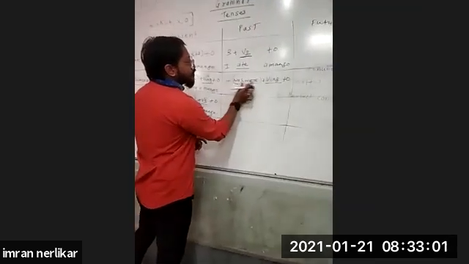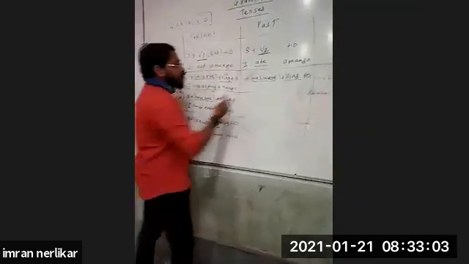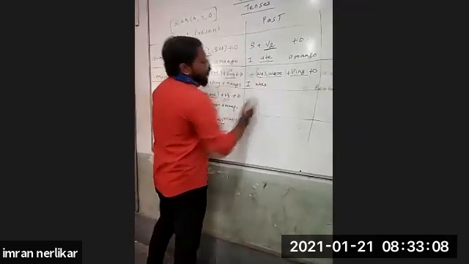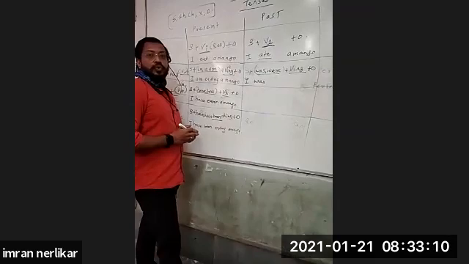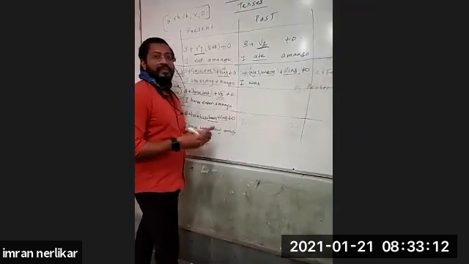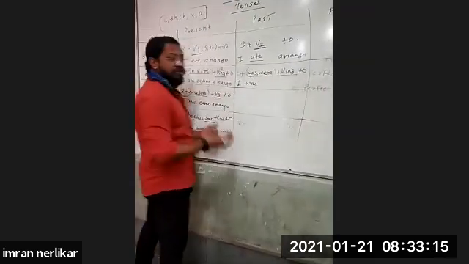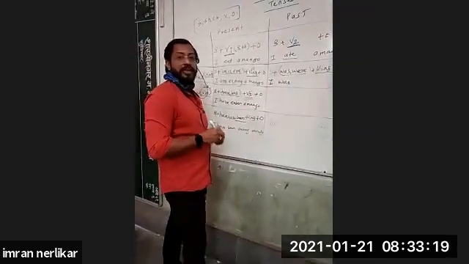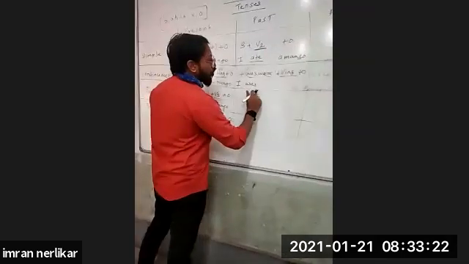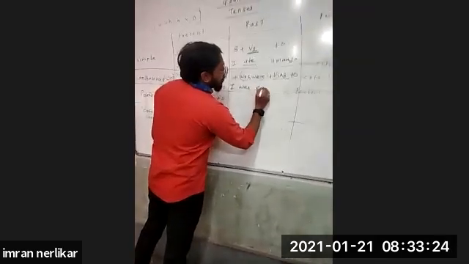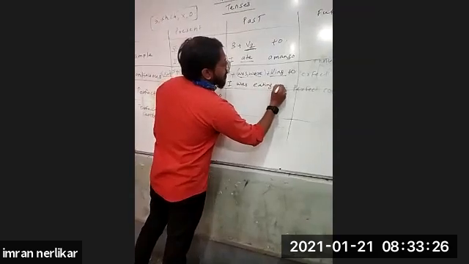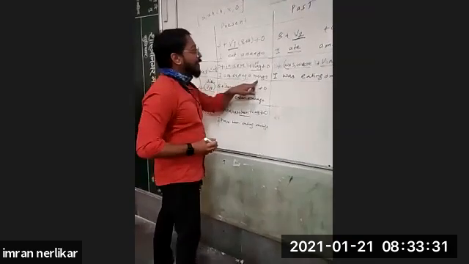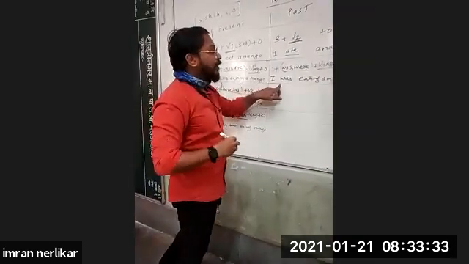Now when to use was, when to use were. For plural, we, you, they, we were, you were, they were. You have to use were. And for singular, I was, he was, she was, it was. I was, add -ing to the verb. I was eating a mango. For example, I am eating a mango, action is going on now. And I was eating a mango, action was going on.